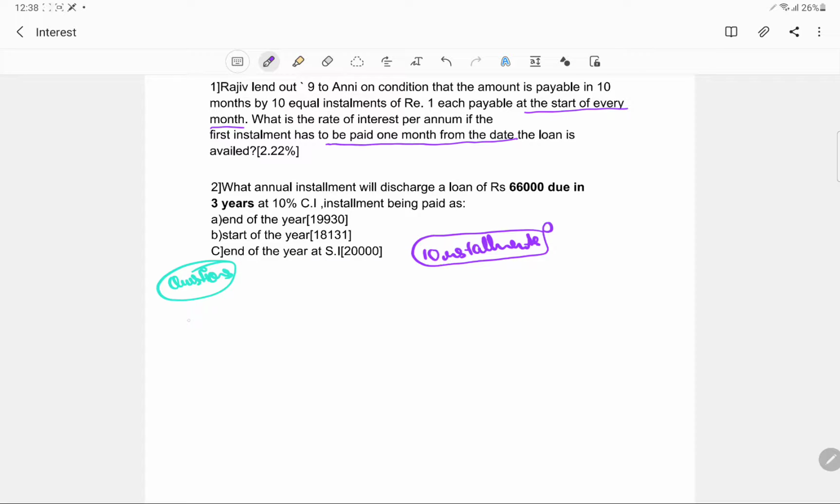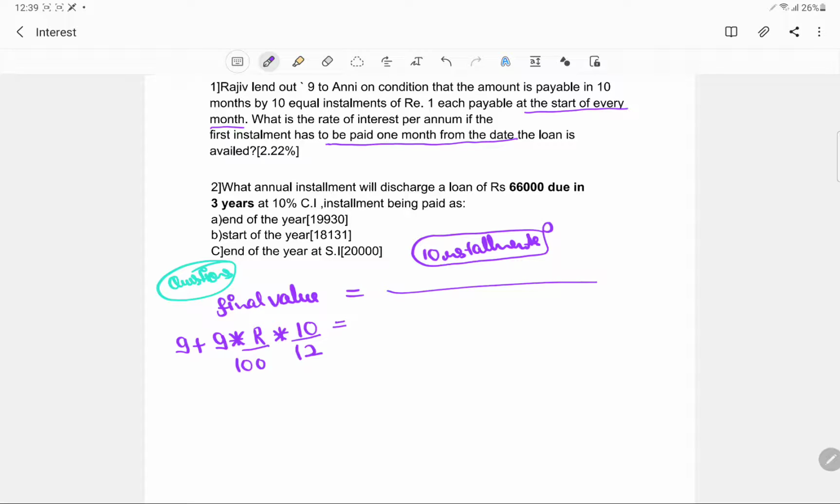Okay, so Rajiv lent out 9. So this would be the final. Now we will see this. So final value, what would it be? The final value, let's take it to be the simple interest. So 9 plus 9, so this is the principal. Now the rate is what we are supposed to find. So this is like R upon 100, okay, and this is per annum. What is the rate of the interest per annum? Okay, per annum, and we are actually computing it. The amount is payable in 10 months, so this will be like 10 by 12.